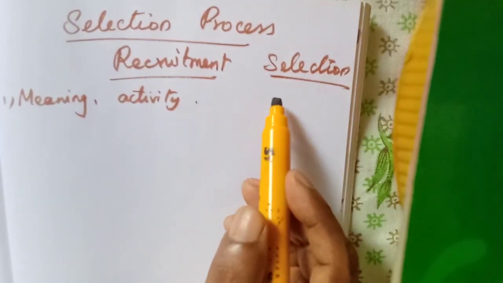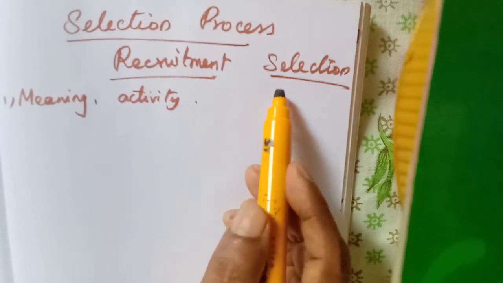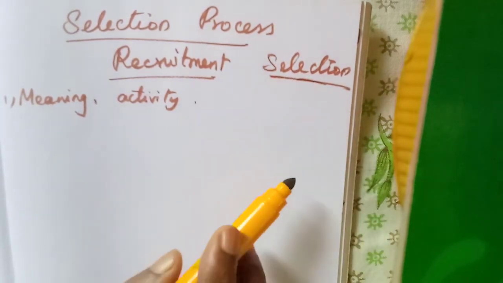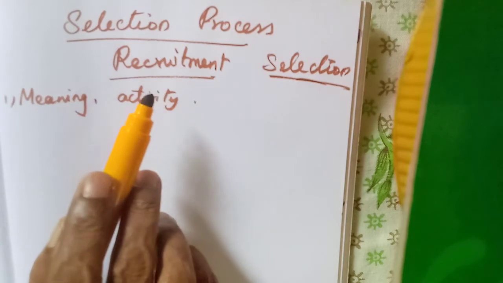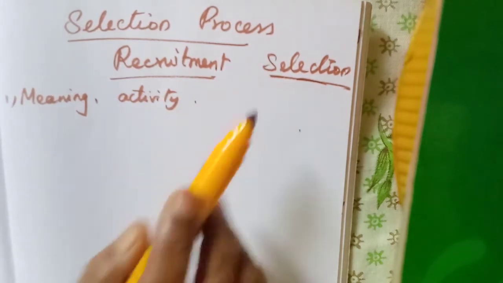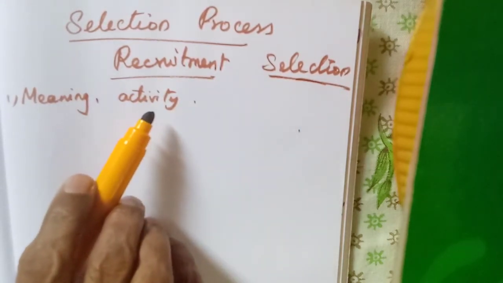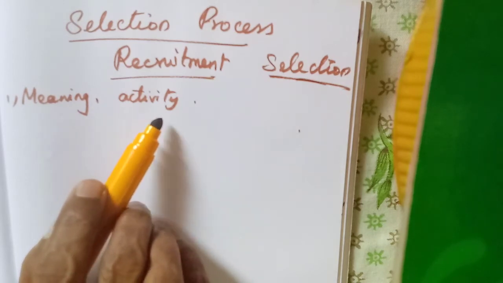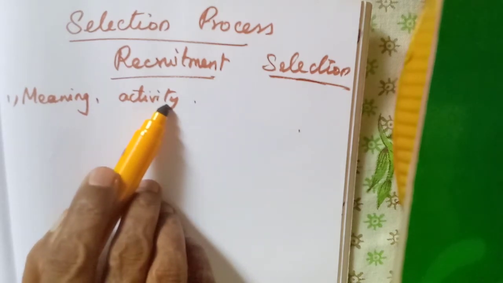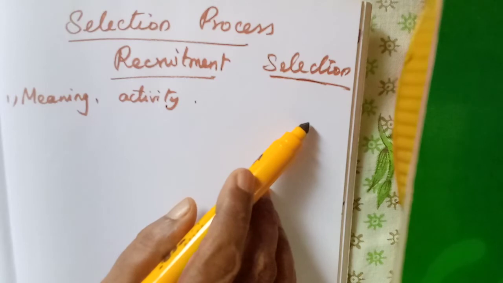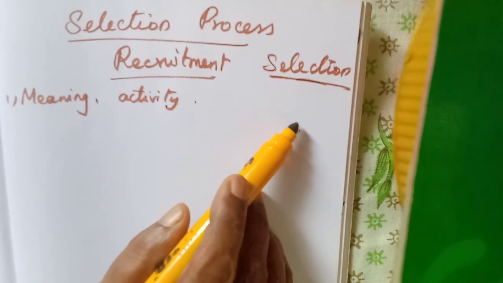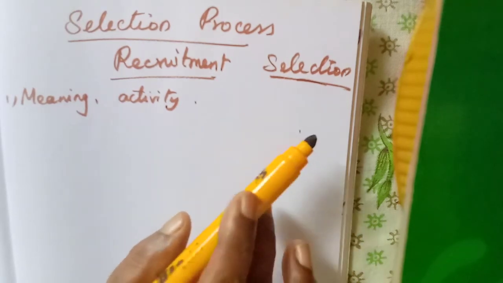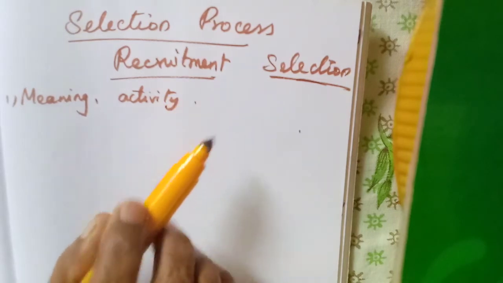Selection refers to the process of selecting the suitable candidates and offering them the job. Here they are encouraging them to apply. What is the meaning of selection? It is the process of selecting the suitable candidates and offering them the job.